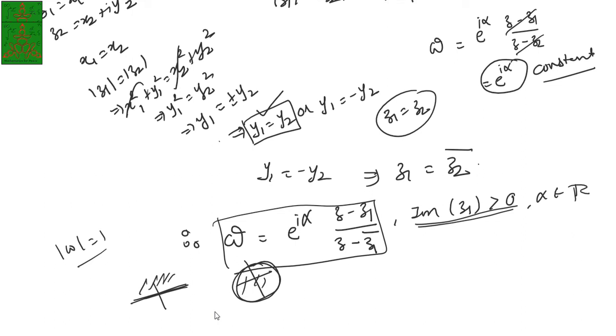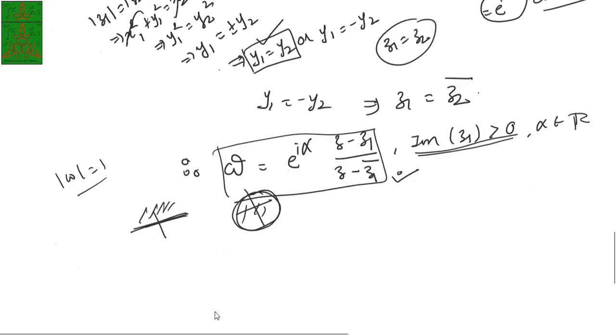Now it remains to show the converse part of that. So any linear transformation having this property has the mapping property, that is, the upper half plane is transformed to the inside of the unit circle. That is easy to do by taking its modulus.